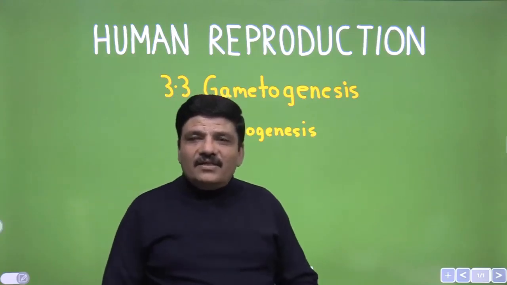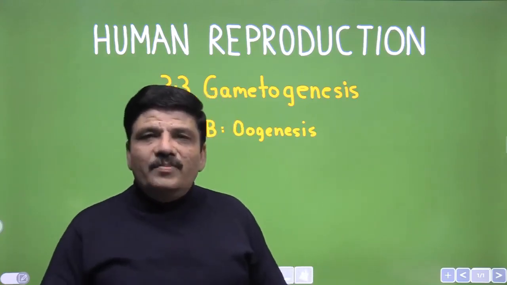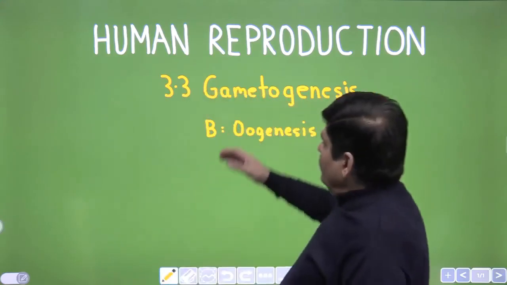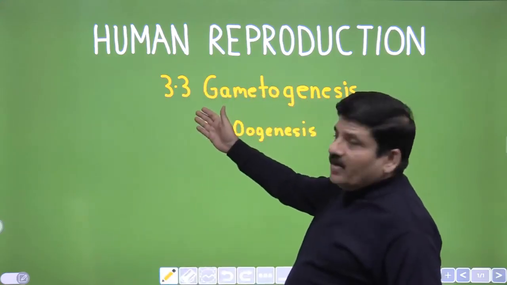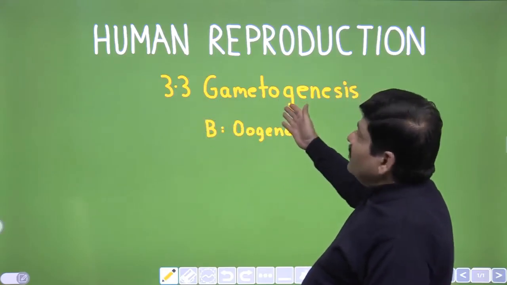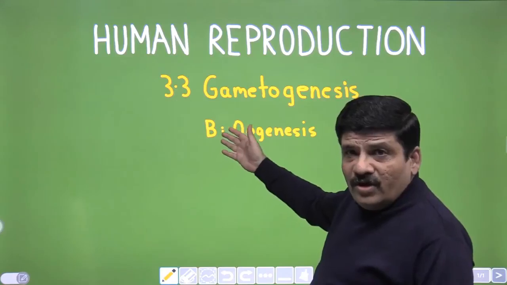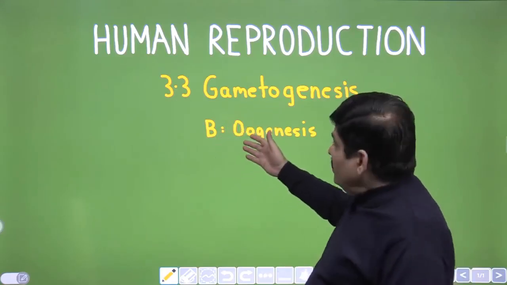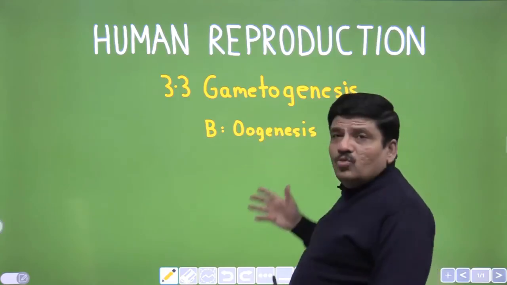Let us continue our discussion on chapter 3, Human Reproduction, class 12th NCERT NEET Biology. And this is human reproduction, and the specific topic that we will continue to discuss would be 3.3 gametogenesis, and this video will be on the gametogenesis in the human female, which the process would be called as oogenesis.